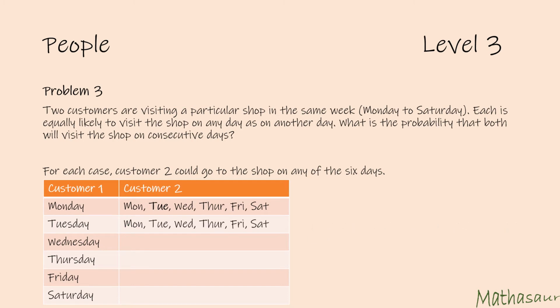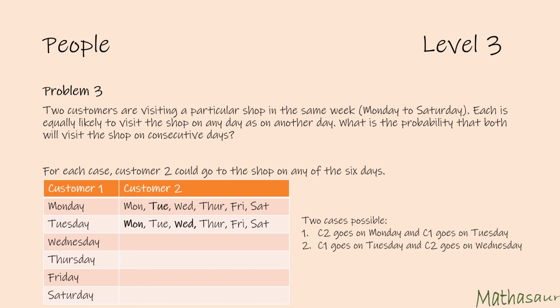Let us see what happens if the customer 1 goes on Tuesday. Now, customer 2 could go on any of the 6 days. But in this case, Monday and Wednesday would count as consecutive days. So, if customer 2 goes on Monday and customer 1 goes on Tuesday, that is a favorable outcome. Or if customer 1 goes on Tuesday and customer 2 goes on Wednesday, that's another favorable outcome.